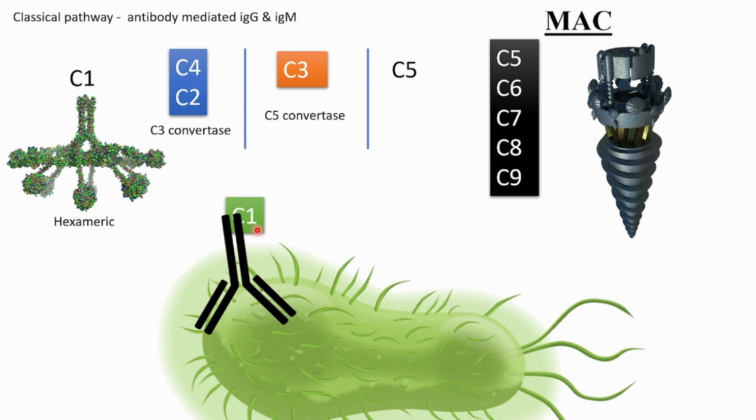Actually, there are certain regions here that will be hidden inside the antibody. Why are they hidden? Because we do not need C1 to come and attach here. Like in a normal healthy individual, until this pathogen is here, the region will not be exposed outside. Once it is exposed outside, then C1 will come and attach. So after this bacteria is attacked by the antibody, only then will certain regions expose themselves outside, and only then will complement C1 come and attach here.